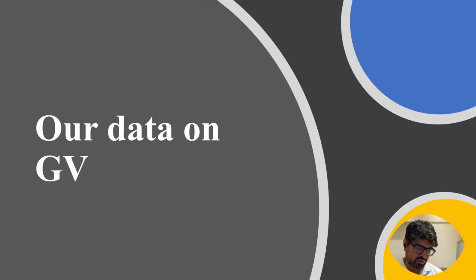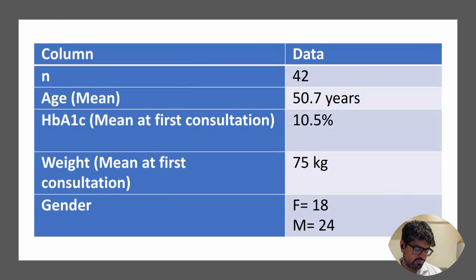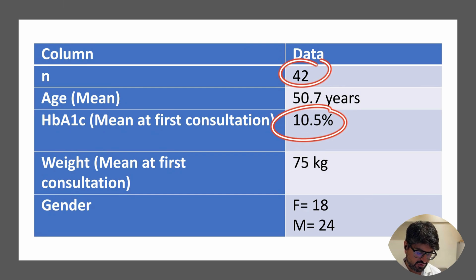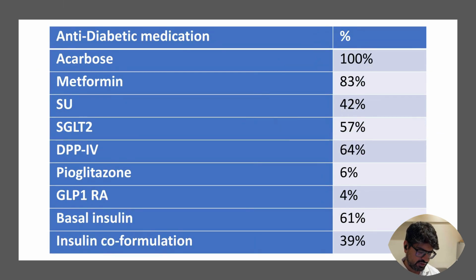We in fact did a study also. We have not published this data, but I'll show you our own data on glycemic variability. We're actually doing a study called FFF study where we are looking at fixed fasting first. What we are trying to see is that once you control the fasting of the patient, and then we used to put the CGM, we used to see whether just fixing the fasting is enough to get overall good glycemic control. Now, we took the data of about 40 patients where the mean HbA1c was 10, right? Which was high, of course, and it's a tertiary referral center, so we get more complicated patients.